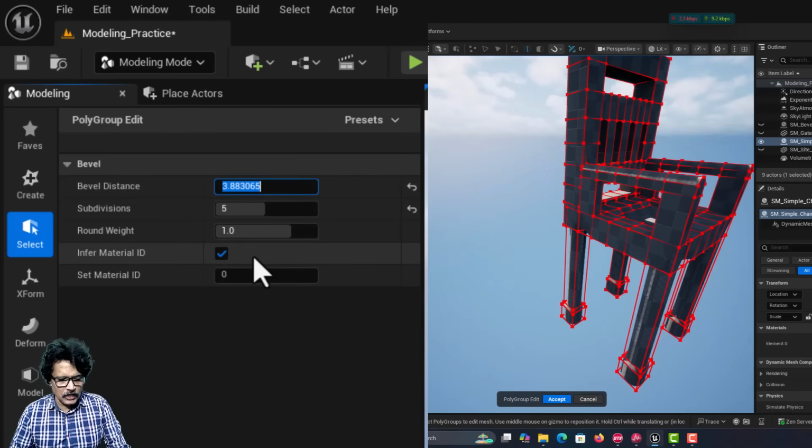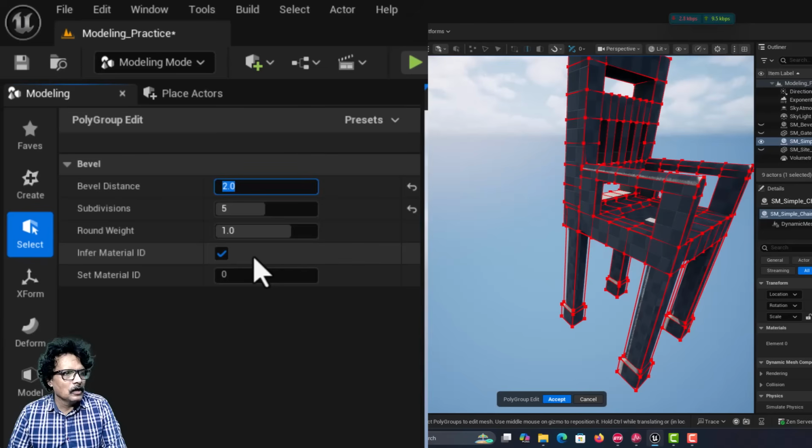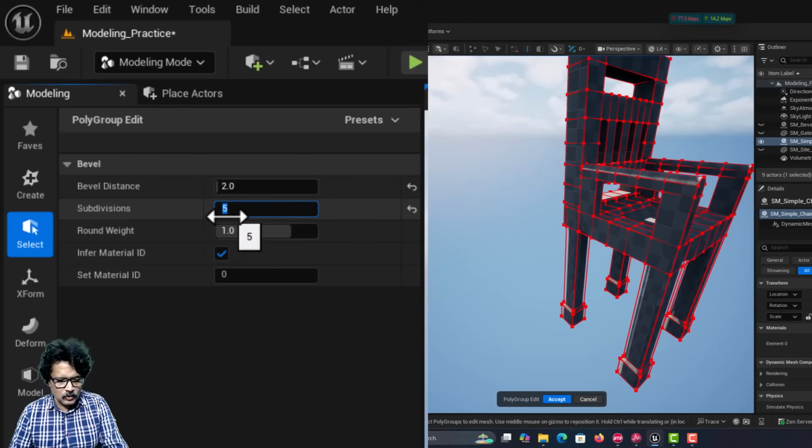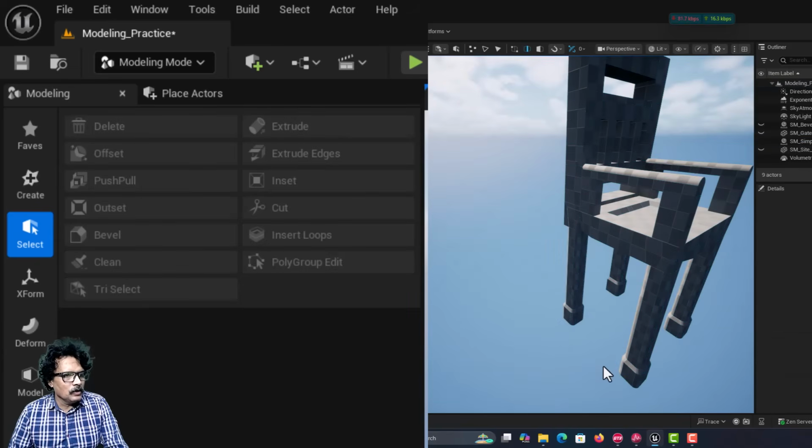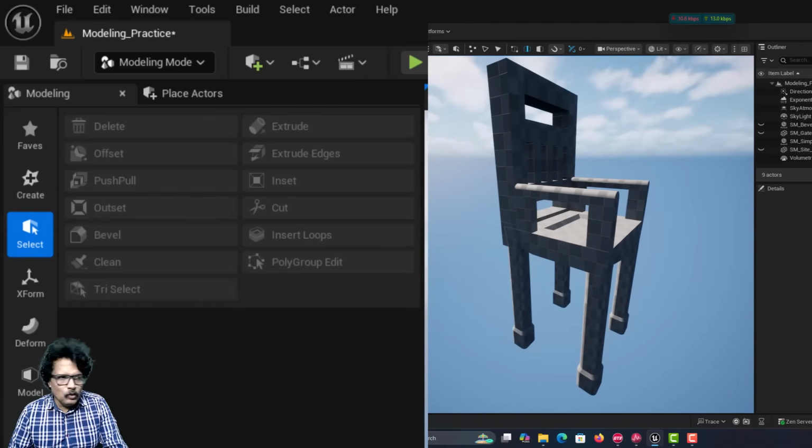I am going to set it to a value of around 2, and now if I set the subdivision to around 3, and if I click accept, see now the legs appear rounded instead of sharp edges.